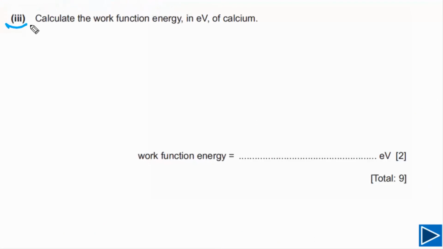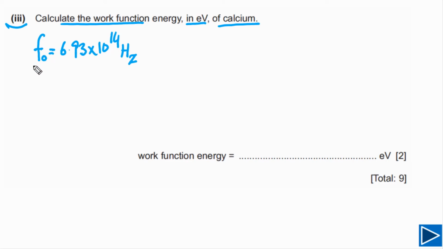For the last part, the question is asking us to calculate the work function energy in electron volts of calcium. But the threshold frequency, meaning the minimum frequency, is already given to us in part B. The threshold frequency given to us is 6.93 times 10 to 14 hertz. This is the minimum frequency. If the frequency of electromagnetic radiation is less than this, no photoelectron will be emitted, and we call this frequency the threshold frequency.